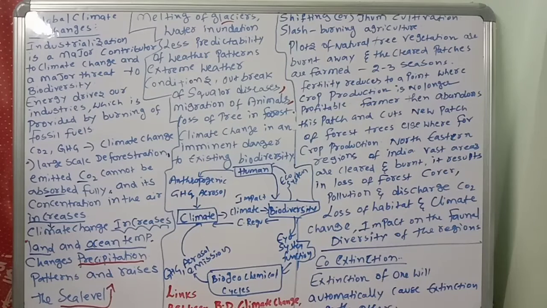Okay, this is important. Now you see the links between biodiversity, climate change, and human well-being. BD means what? Biodiversity.